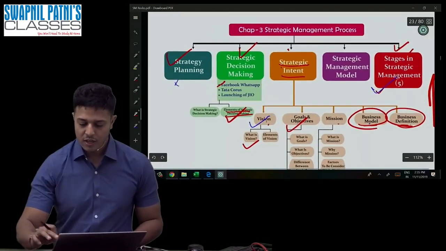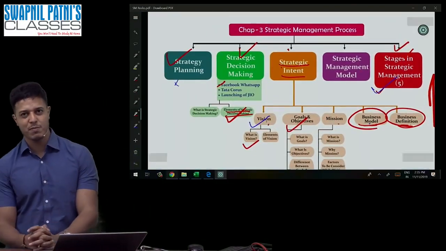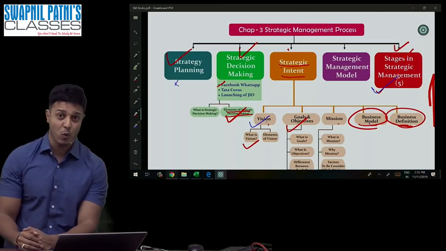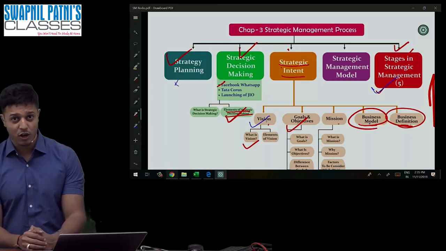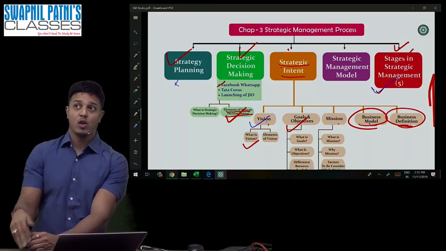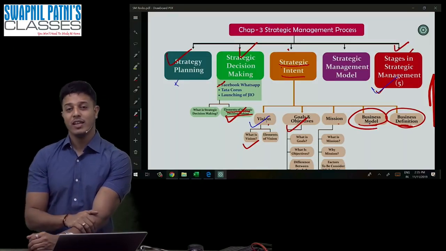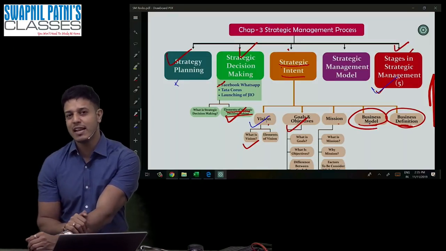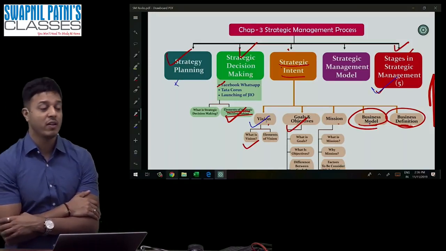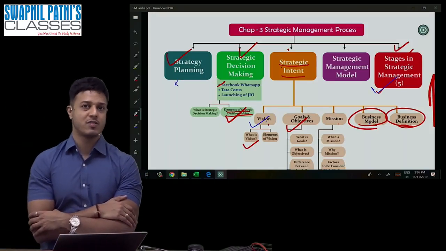A short revision. Stages of strategic management process. Number one, you make vision. You decide where you want to be. Number two, you decide where you are. You do the analysis of the existing order. You do the SWOT. Number three, you want to be there. You are here. You have to bridge the gap between point number 2 and 1. That is what the strategy is. You make strategies. Number 4. Then you implement those strategies. And number 5, you evaluate those strategies.